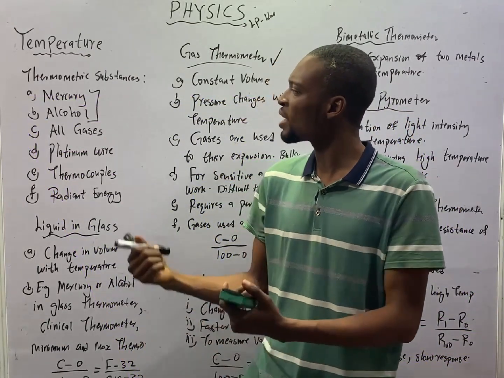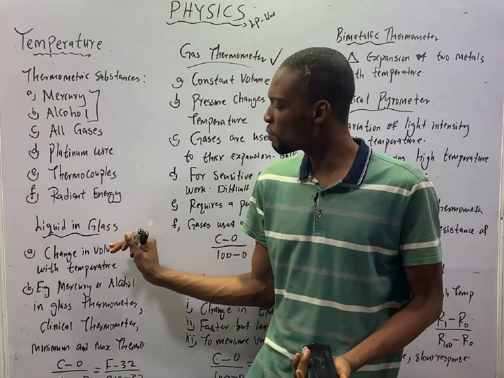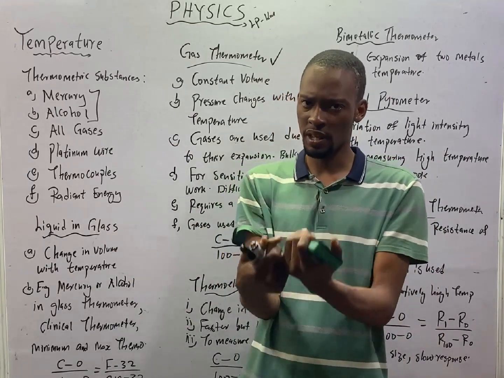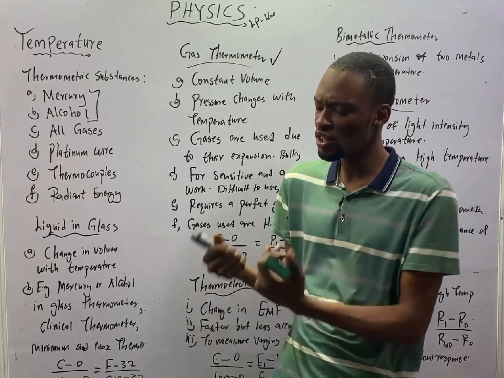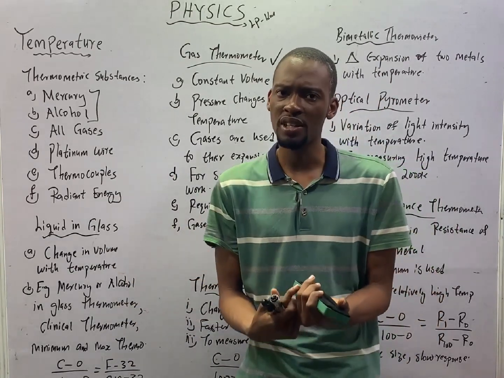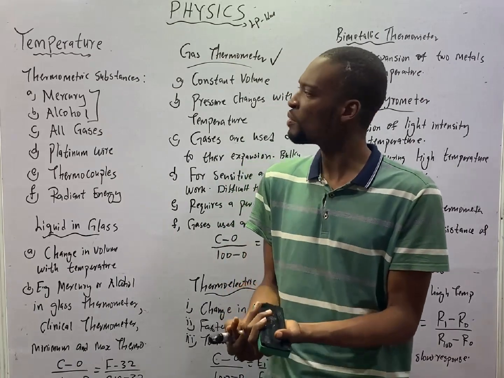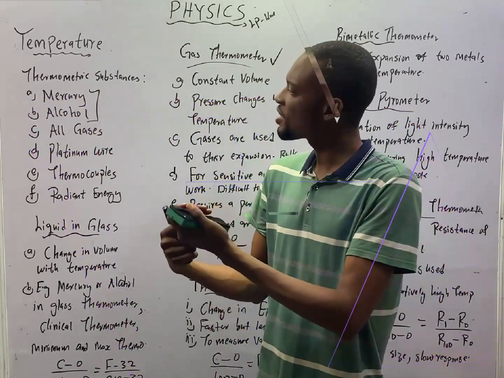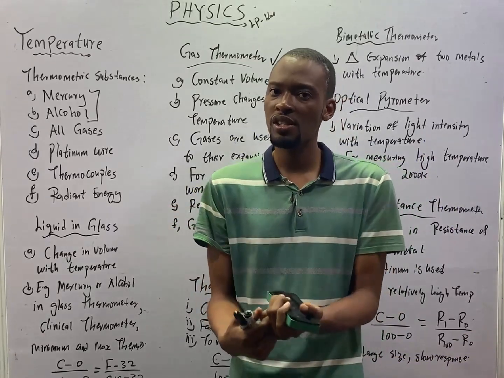Mercury is preferred to alcohol in glass thermometer because: one, mercury has low thermal capacity. It can detect little quantity of heat. Two, mercury does not vaporize, meanwhile alcohol can vaporize. It is a very good conductor of heat.